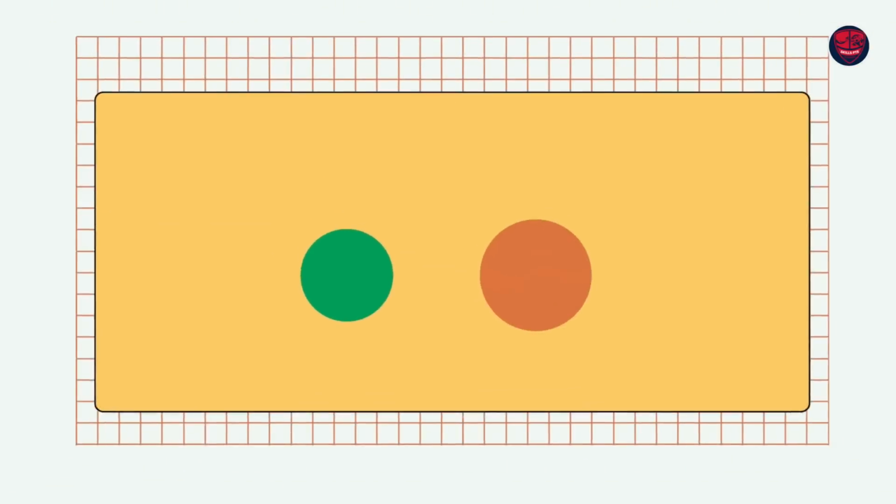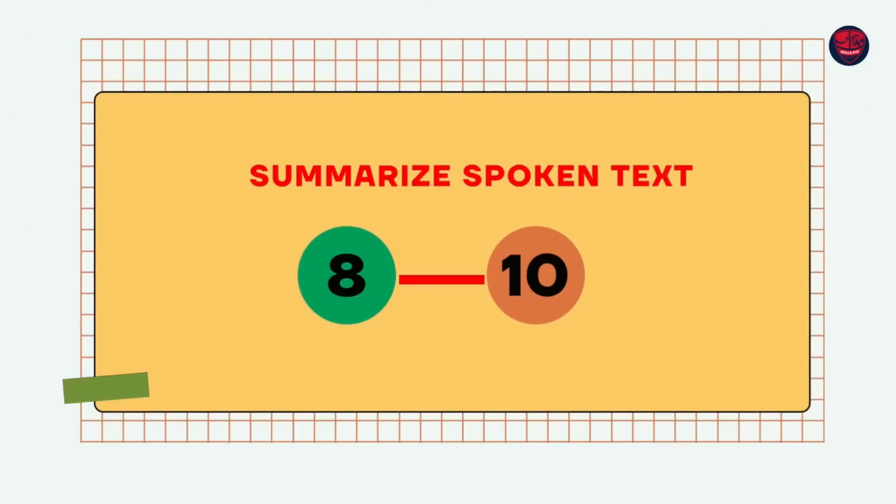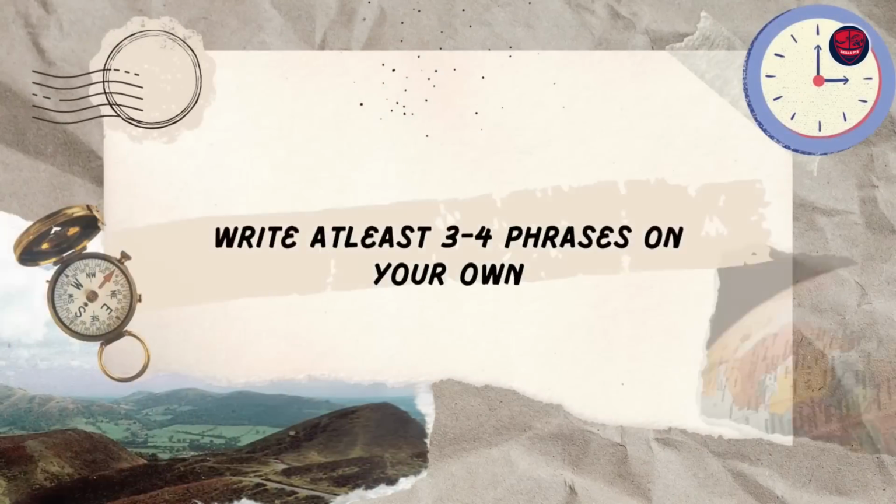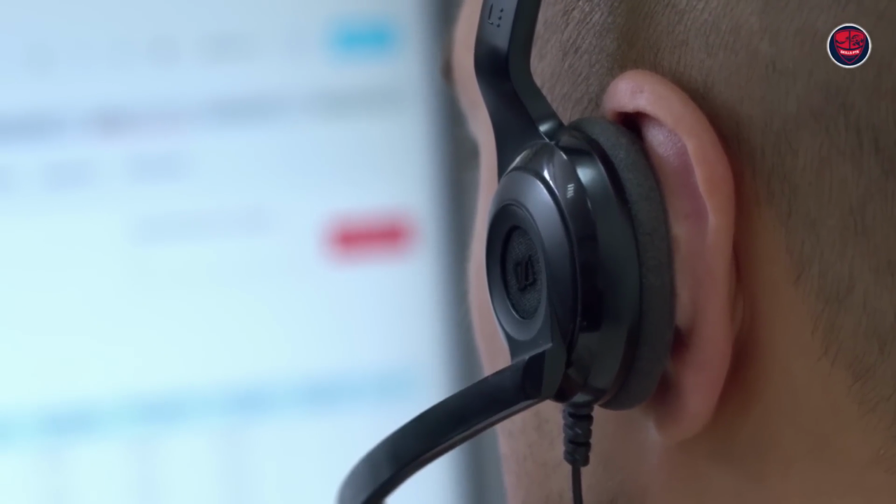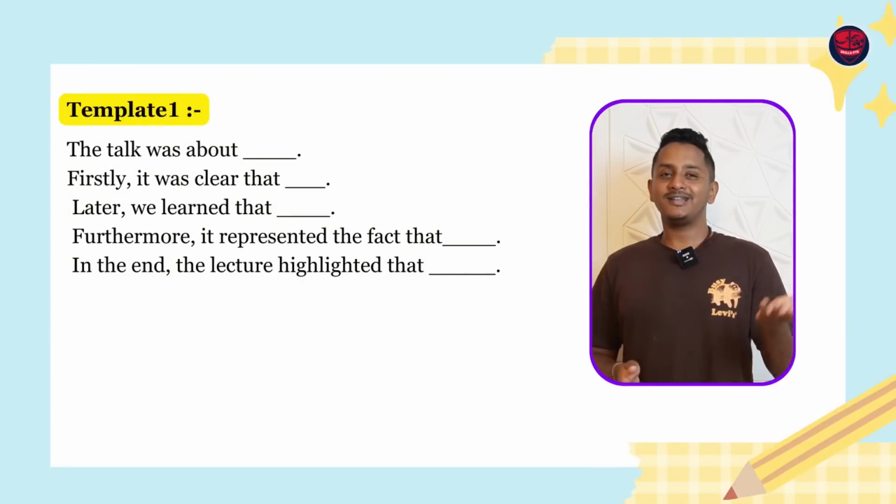Summarize spoken text contributes, if 2 questions come, probably 8 to 10 marks to both PTE Academic and PTE Core. First thing first, what matters here is you got to write or bring 4 phrases minimum. At least 3 to 4 phrases you got to write. If you're not writing it, then writing marks will go down. First thing first, please remember this. Let's say you wrote everything using the template that I have given, meaning you have to use a template which demands you to write at least 3 or 4 phrases. Let's say you're using a template which has only keywords to be filled, one word, one word. Then also writing will go down. Remember this. So use a template which is kind of a structure the lecture talked about.